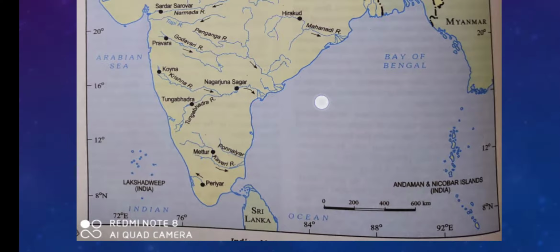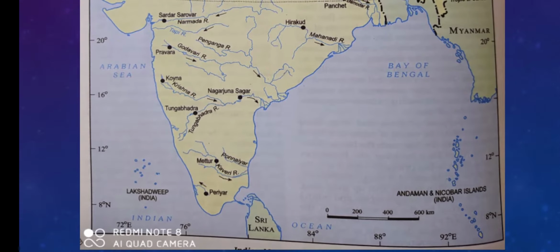Next one, let's come to South India. Next, the important dam is the Tungabhadra Dam, which I have discussed at last. Tungabhadra is a tributary of river Krishna. This one is river Krishna from Western Ghat. It is flowing to the Arabian Sea, draining into the Arabian Sea.